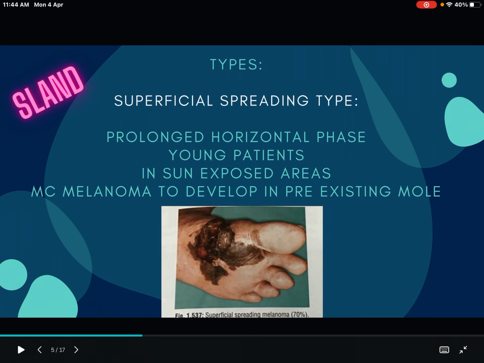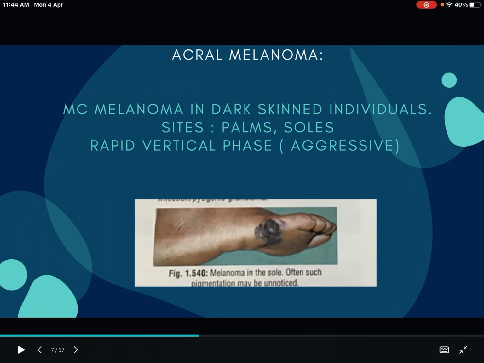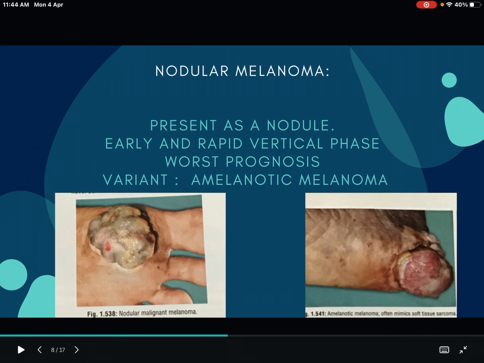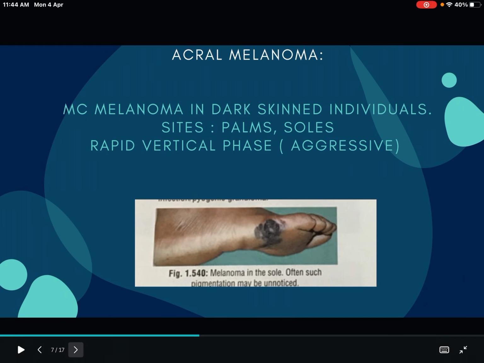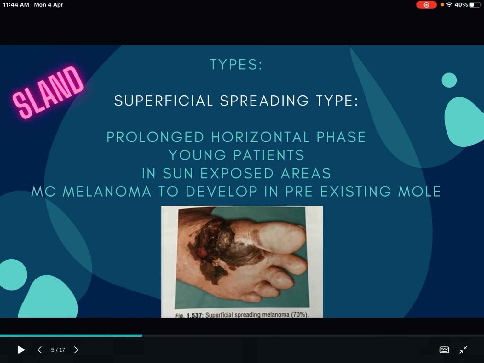Now let's see types. First the definition and some introductory points that you have to write. Then you write the risk factors, and then you mention the different types of malignant melanoma. These types you can remember with the mnemonic SLAND, which I have mentioned in the left corner. S for superficial spreading type, L for lentigo maligna, A for acral melanoma, N for nodular melanoma, and D for desmoplastic melanoma. So SLAND is a mnemonic to remember the types.